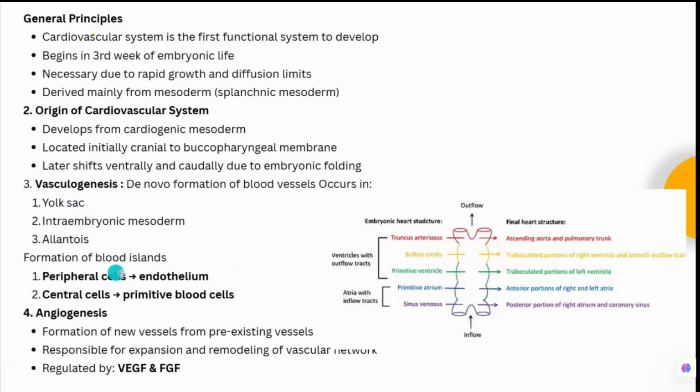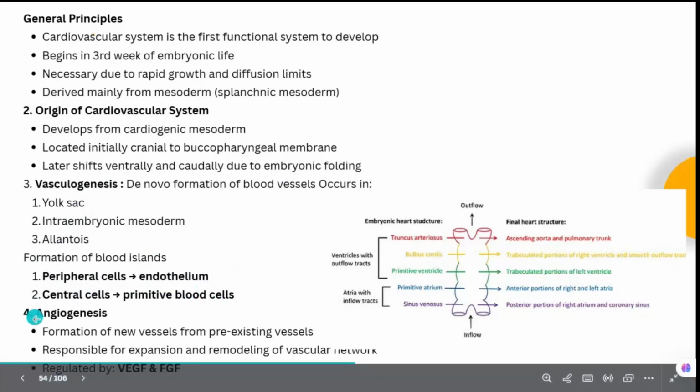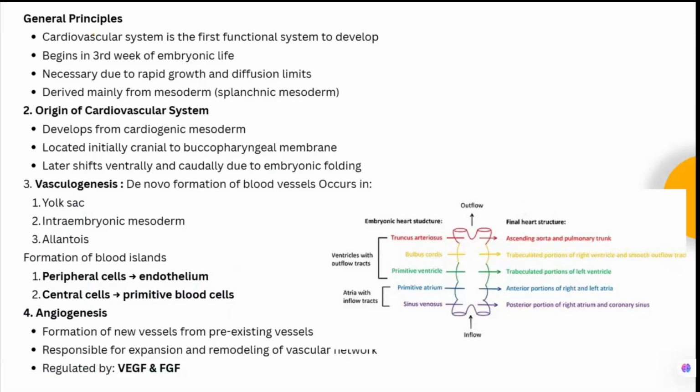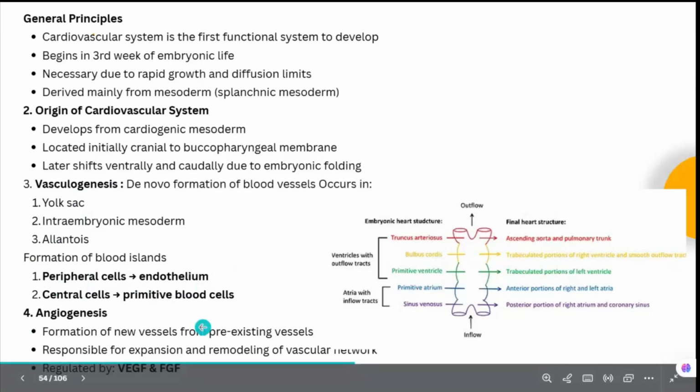Initially the blood islands will get formed. From these blood islands, the peripheral cells will develop into the endothelium and the central cells will form the primitive blood cells. Then there is angiogenesis, the formation of new vessels from pre-existing vessels. This is responsible for expansion and remodeling of the vascular network and it is regulated by VEGF and FGF. These are the factors responsible for angiogenesis.